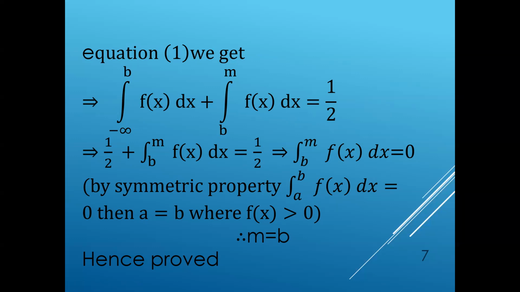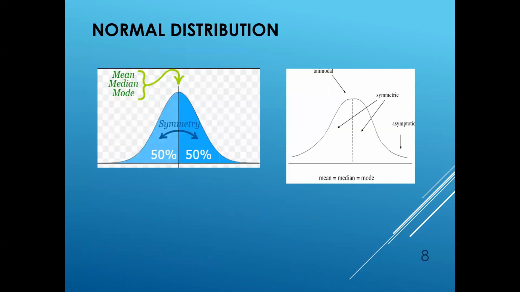By the symmetric property, if the integration from a to b of f of x dx equals 0, then a equals b, since f of x must be greater than 0. Hence the value of b equals m. Hence, we have proved it for the normal distribution curve. In this curve, the symmetric line divides it equally.